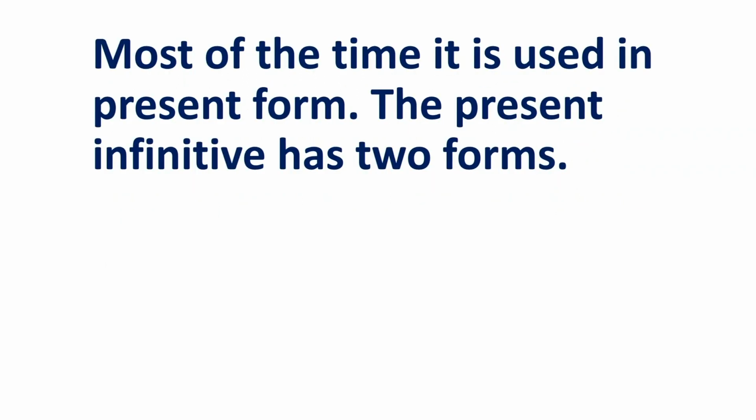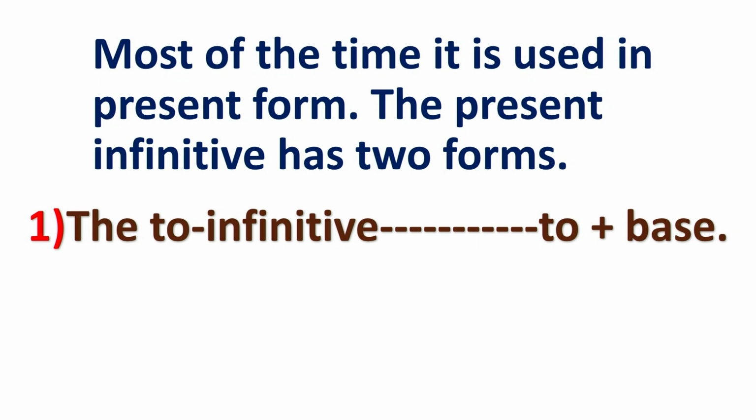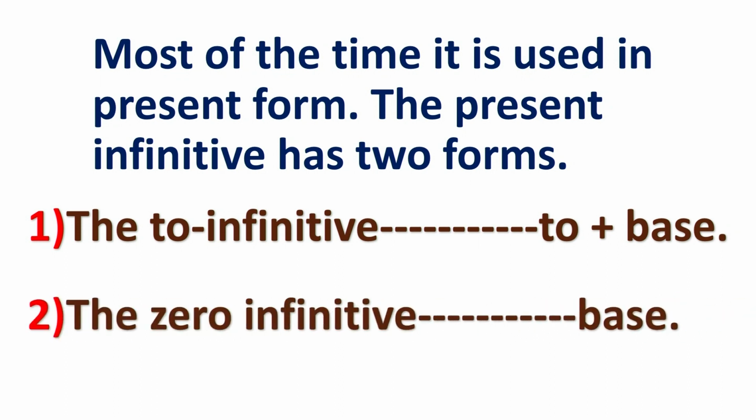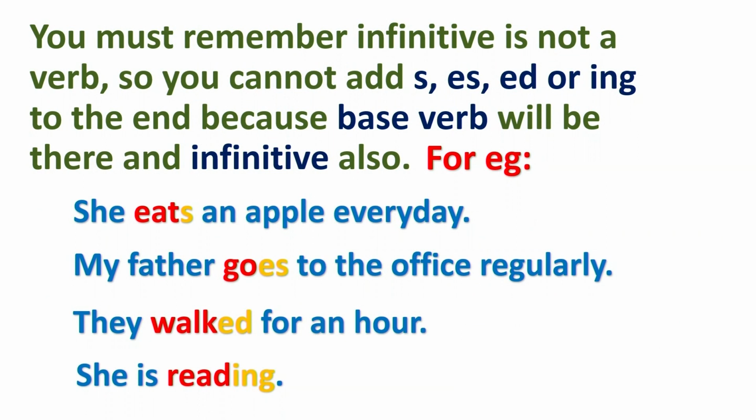Most of the time, it is usually used in the present form. And when you talk about infinitive, it has two forms. The first one is the to infinitive, that is the to form plus the base verb. The second one is the zero infinitive, that is the base verb only. That we call a zero infinitive. You must remember, infinitive is not a verb. So you cannot add s, es, ed or ing to the end, because the base verb will be there and infinitive also. Is it clear, children?